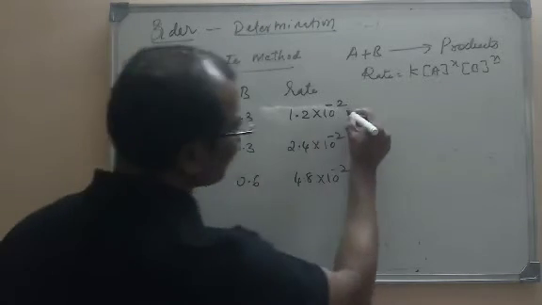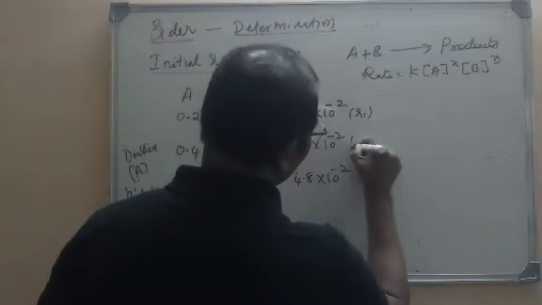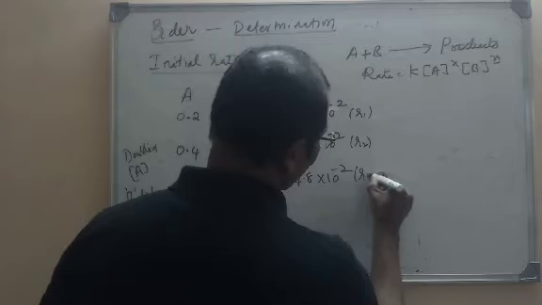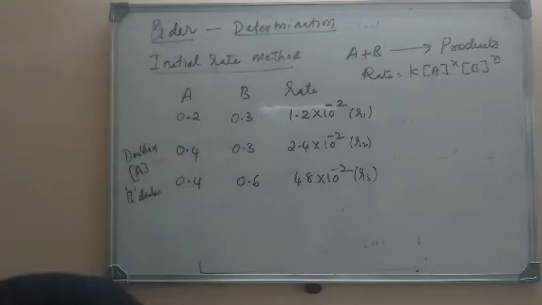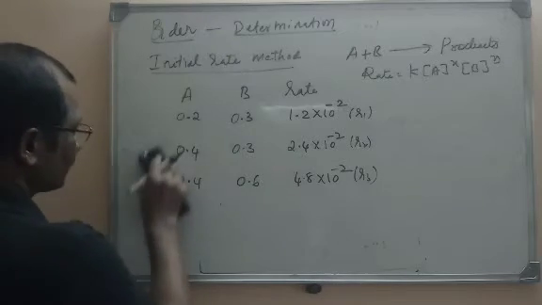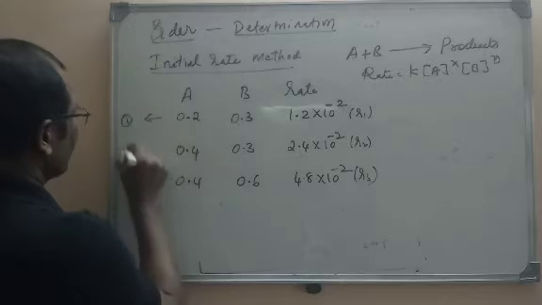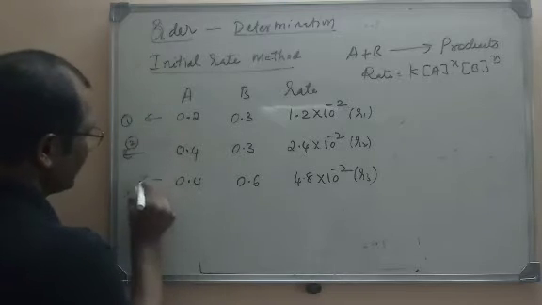Now here the rate we assume as R1. Rate here is taken as R2 and this is R3. Now how to find the order? First I will take 2 and 3. Let this be 1, this 2 and this 3.